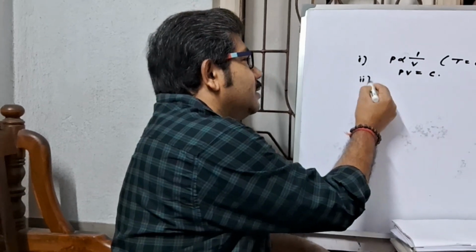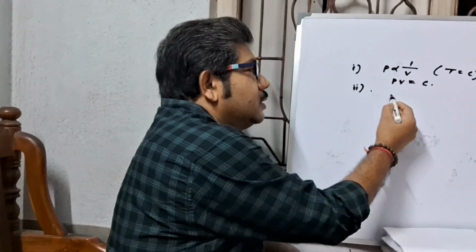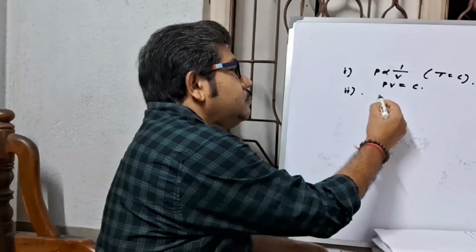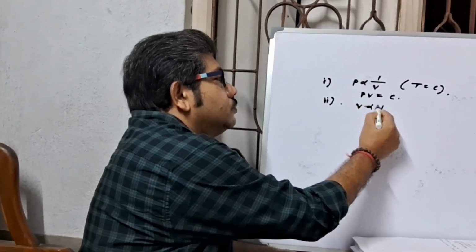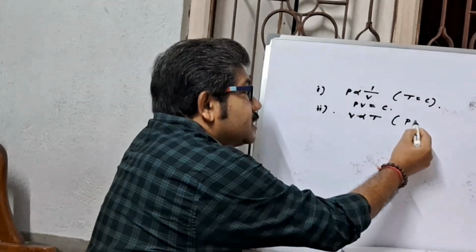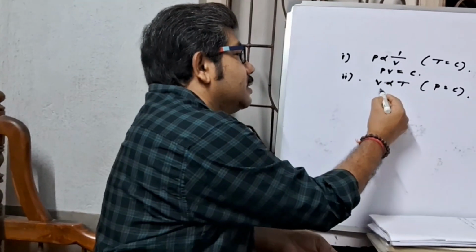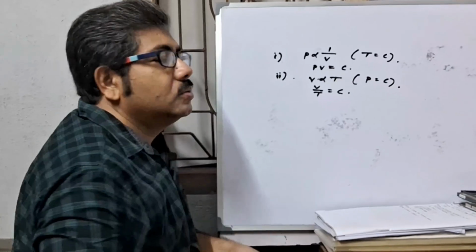The second gas law, this is Charles' law. It states volume is proportional to absolute temperature when pressure is constant. That means here you may say V by T equal to constant.